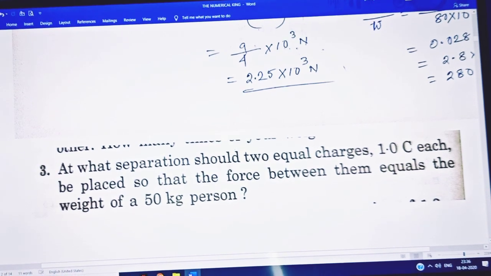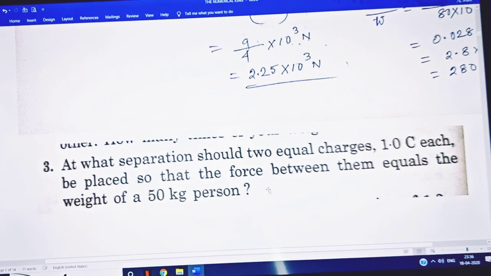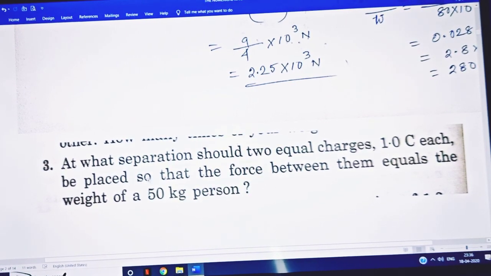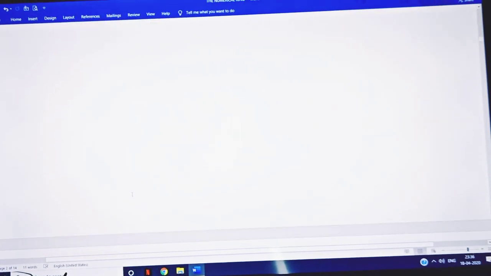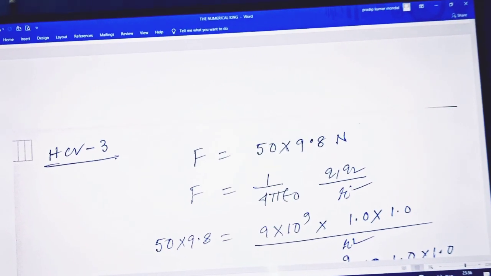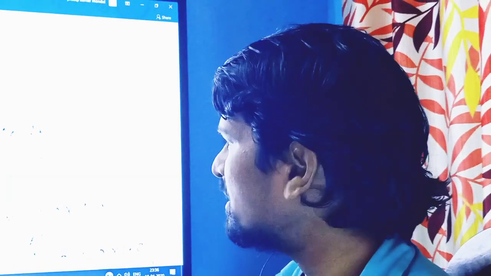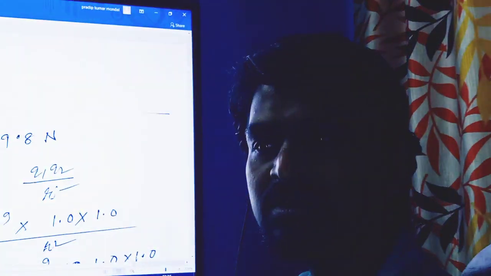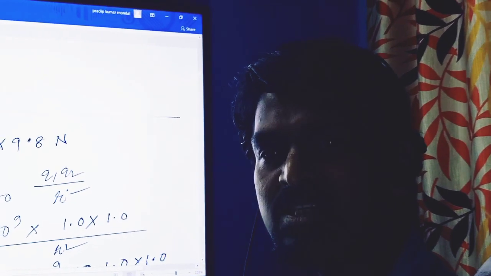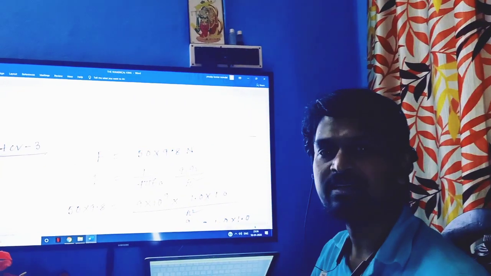So at what separation should two equal charges of 1.0 coulomb each be placed so that the force between them equals the weight of a 50 kg person? Here the force is given, and the force is 50 into 9.8. First of all, g is the main problem. One student takes g as 9.8 and another student takes 10. Both are right, because the value of g varies from place to place. So you have to take the average value, or for easiest calculation you can take 10.